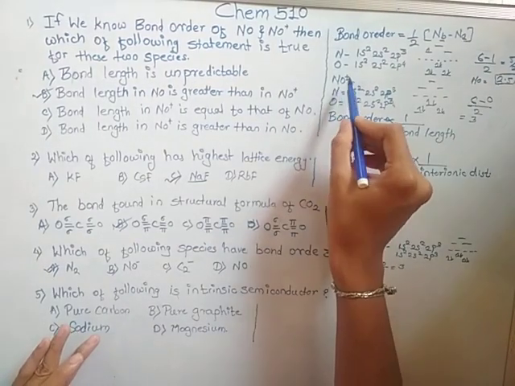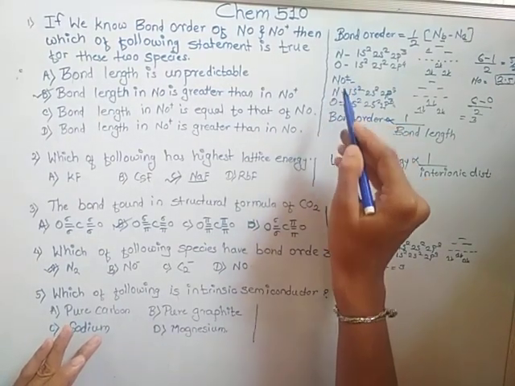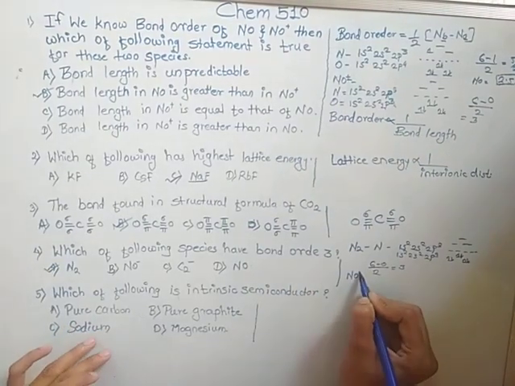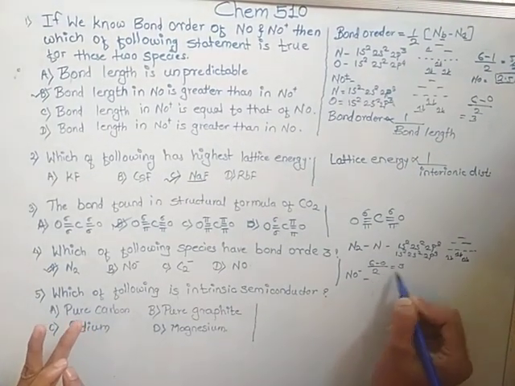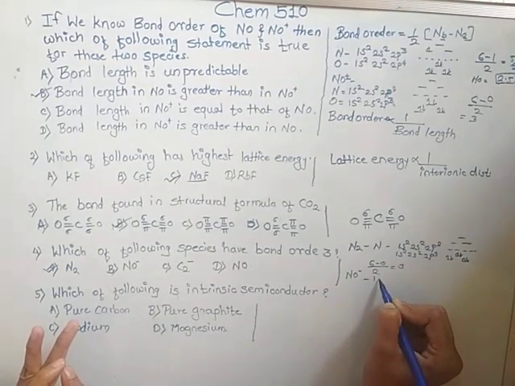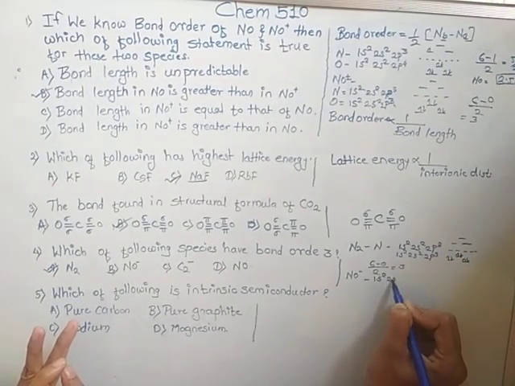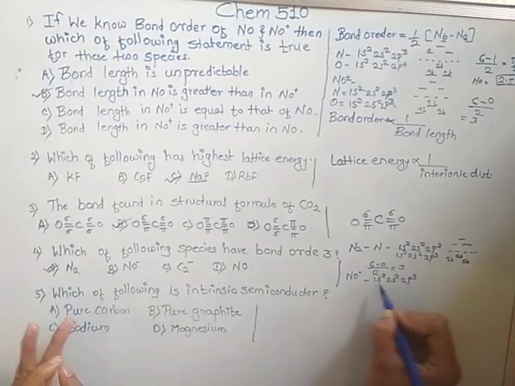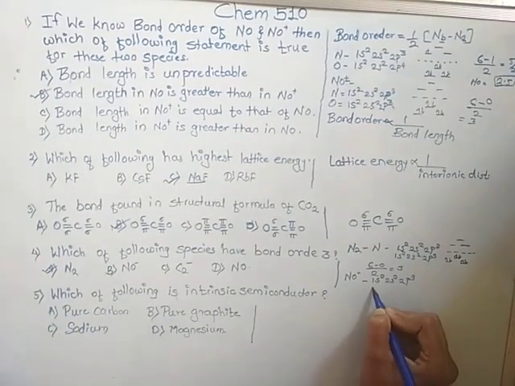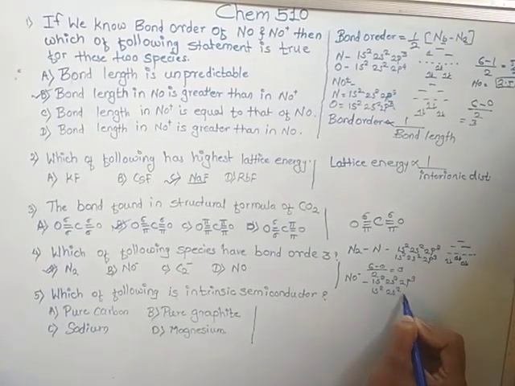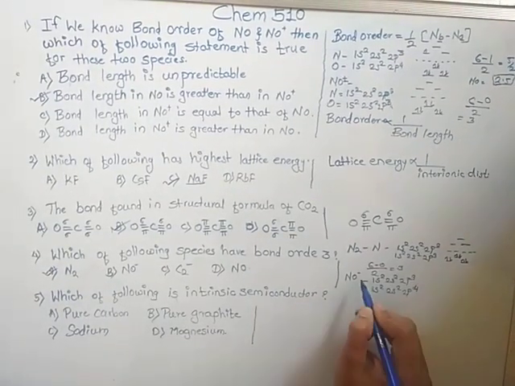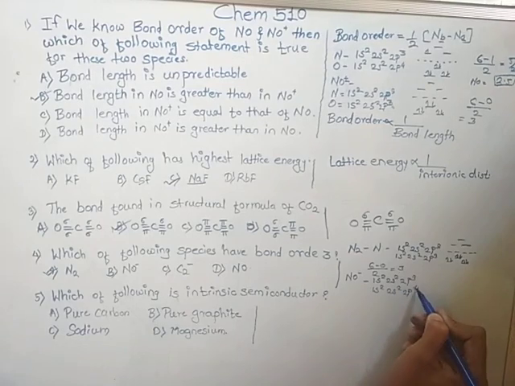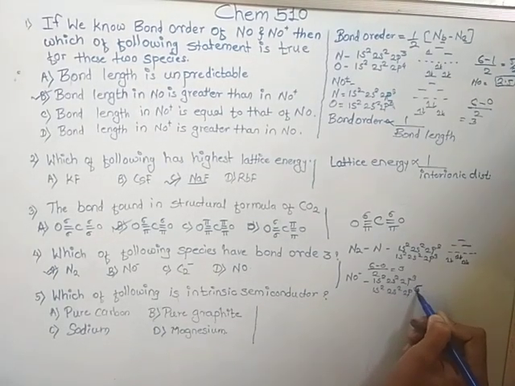NO minus. Here I calculated NO plus. Now NO minus. Nitrogen has atomic number 7, 1s2, 2s2, 2p3. Oxygen has 8, 1s2, 2s2, 2p4, but here the minus sign is present, so 2p5.